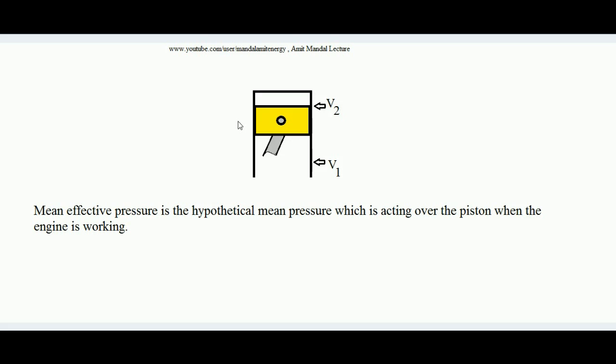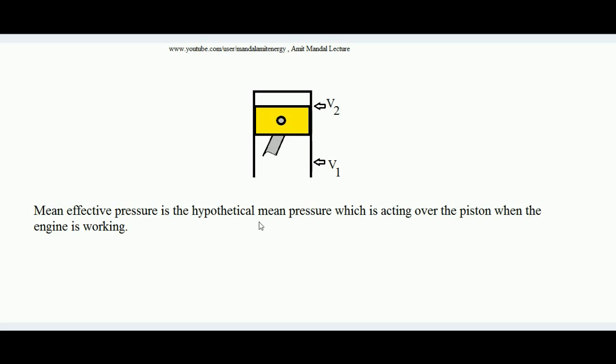Now we can see that there is no fixed pressure working over the piston. So the definition of mean effective pressure is that it is an average pressure which we can assume is applied over the piston. We can assume that over the piston the pressure remains equal to the mean effective pressure all the time, and it is a hypothetical pressure. This pressure we have to find out by mathematical ways. Hope you have got the definition of the mean effective pressure. It is a constant pressure, a mean pressure.